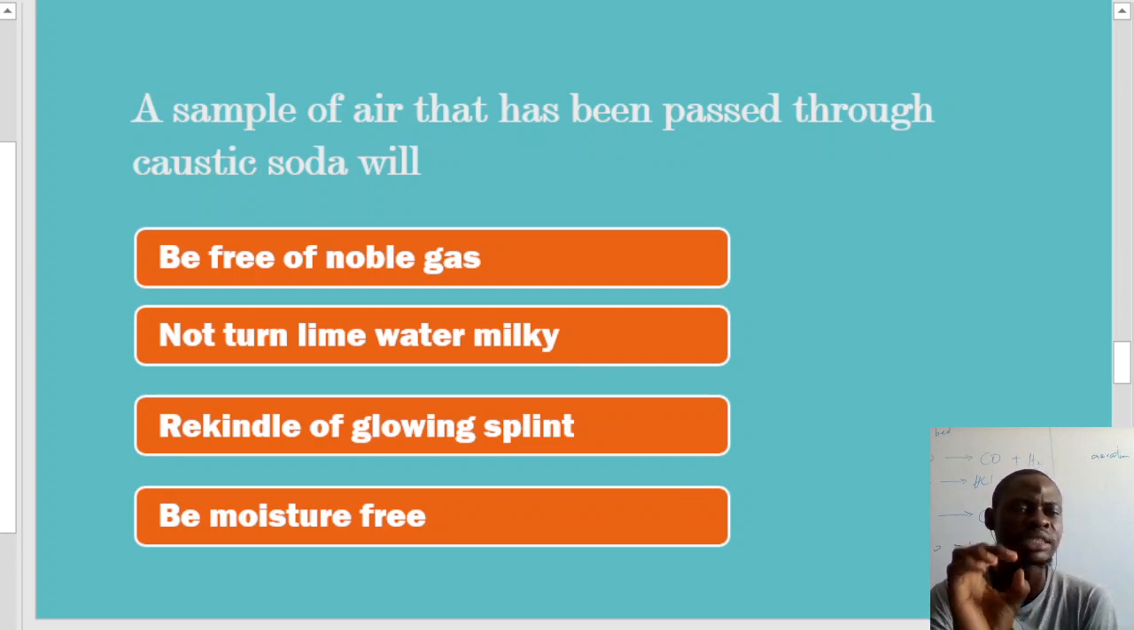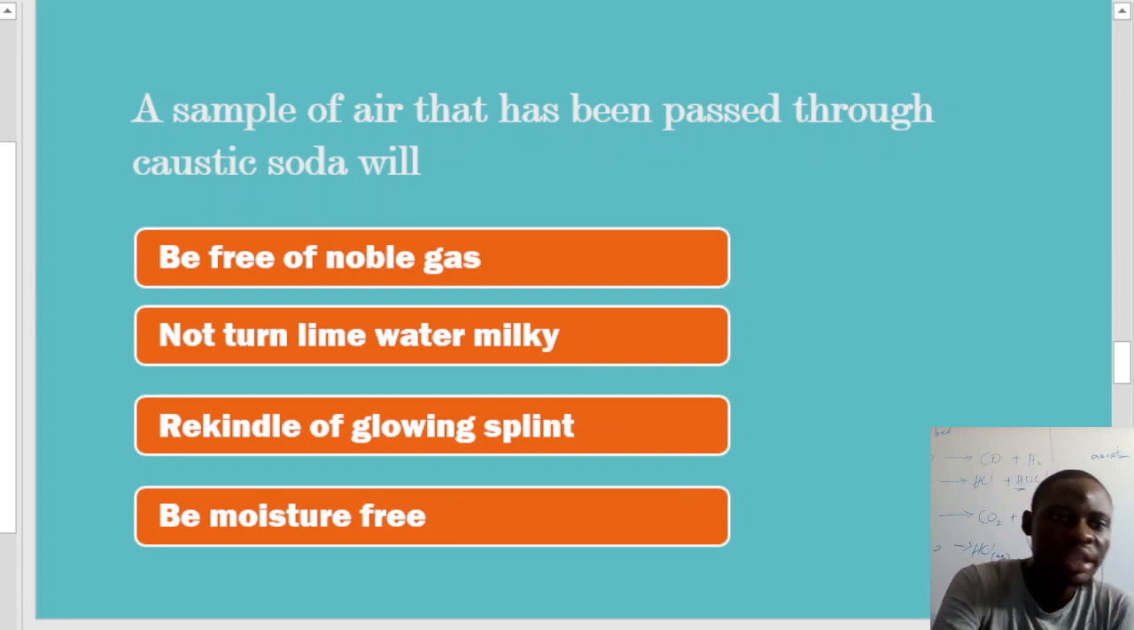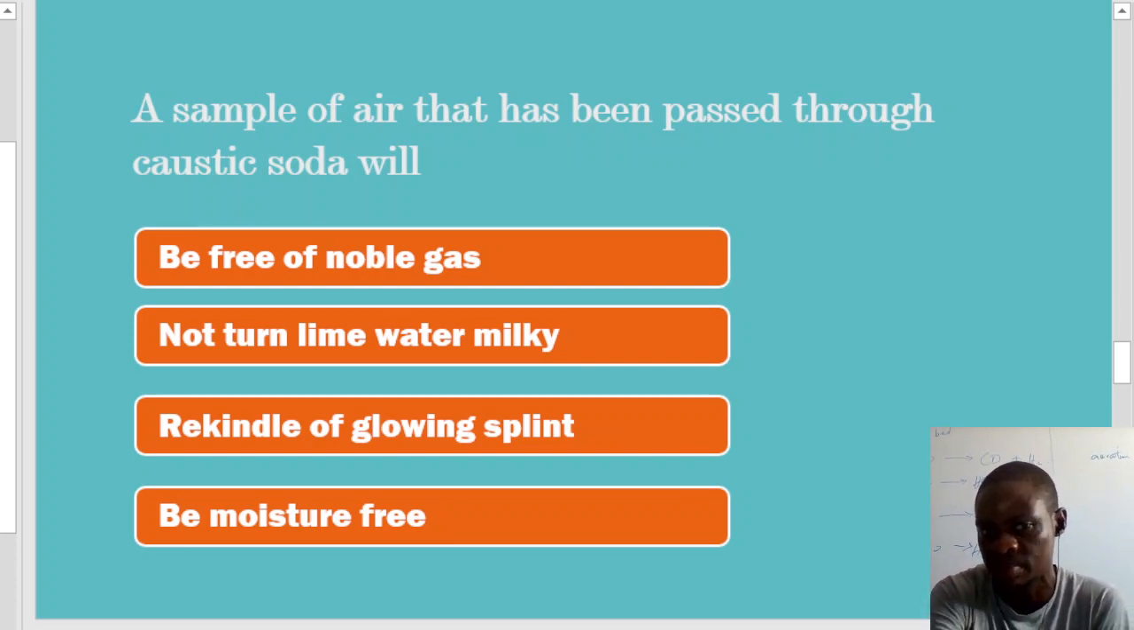And if carbon dioxide is being trapped from the solution, automatically, carbon dioxide normally has a property. It turns lime water milky. Whenever it is passed through, whenever it meets something, one of the functions of carbon dioxide is that it turns lime water milky. Now, they are trying to tell you that a gas that turns lime water milky will be there. Since caustic soda is going to trap that gas, it does not turn lime water milky when it is passed through caustic soda.